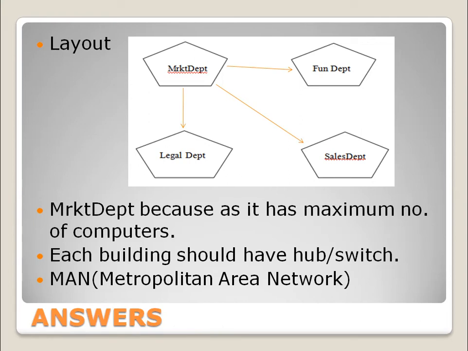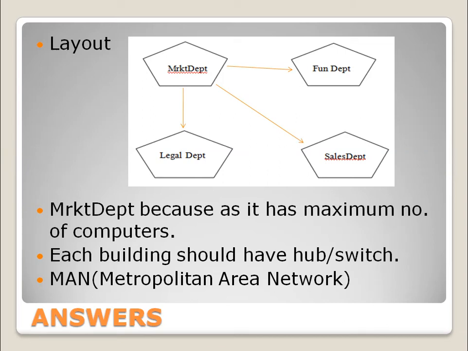Then you will write that marketing department will be having the server because it is having the maximum number of computers. Then you have been asked to tell where hub or switch will be placed. Each building will be having a hub or switch because each building is having more than 2 computers in it. And the last question is related to network type. If you want to connect the portions inside a city, then it is a metropolitan area network, so it will be MAN.